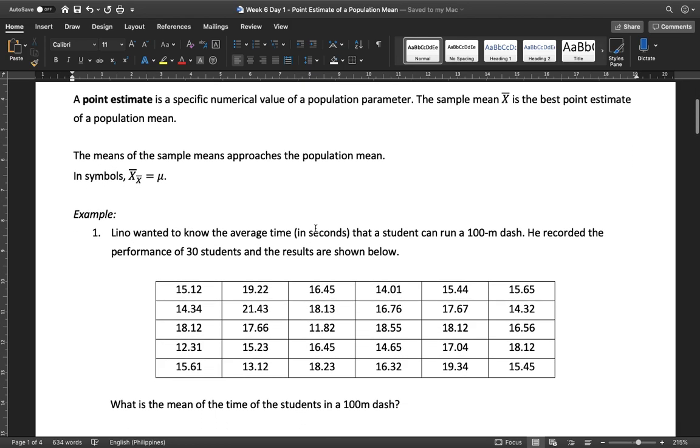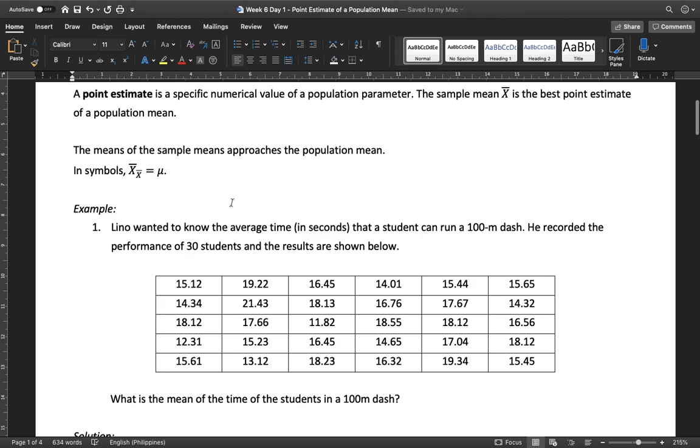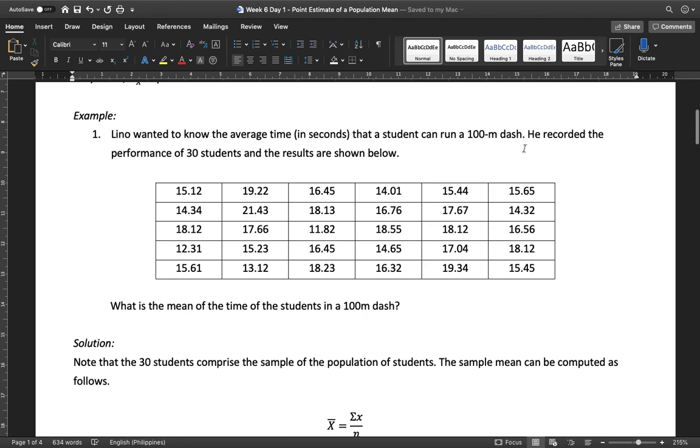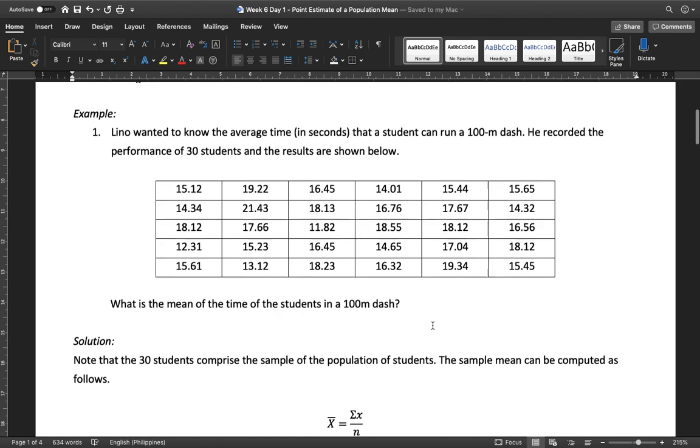So let's have an example. Lino wanted to know the average time in seconds that a student can run a 100-meter dash. He recorded the performance of 30 students and the results are shown below. Here are the results of those students who ran the 100-meter dash. This is their time. The question is, what's the mean of the time of the students in the 100-meter dash?